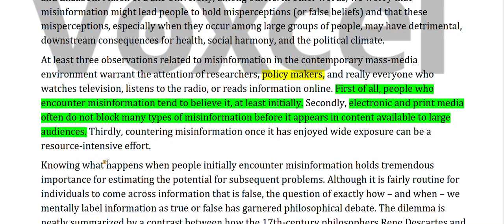Thirdly, countering misinformation once it has enjoyed wide exposure can be a resource intensive effort. So the third problem is that if misinformation spreads, countering it consumes a lot of resources. You have to put in a lot of money to promote that particular video in which you are saying that the previous video or previous article contained some sort of misinformation. So it is a resource intensive effort. These are the 3 problems that are mentioned.